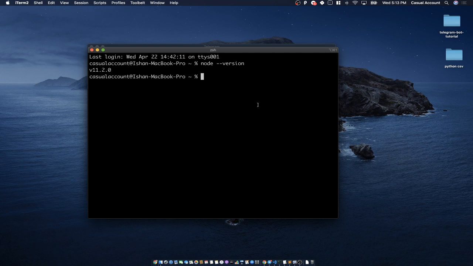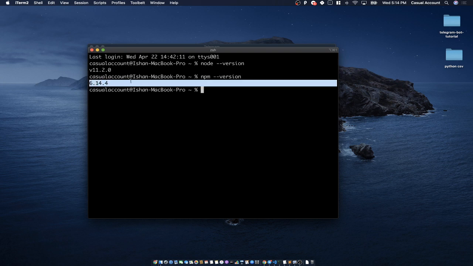Moving forward, with Node.js we also get a package manager known as npm. For that also we can check the version number, and it will give us some version number. This is the package manager which I will be using.